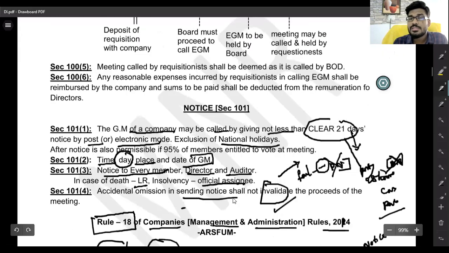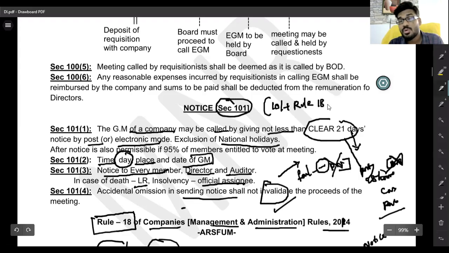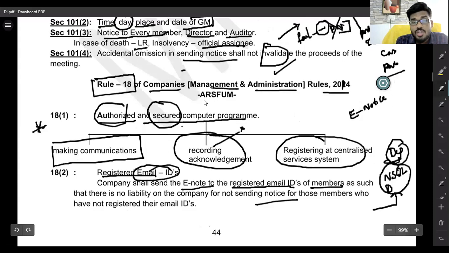Whenever we discuss the notice concept under section 101, there is also Rule 18 of the Companies (Management and Administration) Rules, 2014. Rule 18 speaks of the electronic form of notice. To remember it, use the shortcut ARS FUM. A stands for authorized secure computer program. This program can send a communication, record it, and maintain it on a centralized server system.